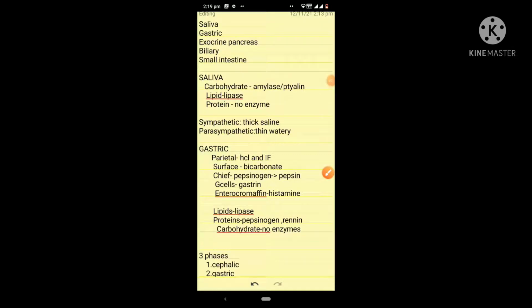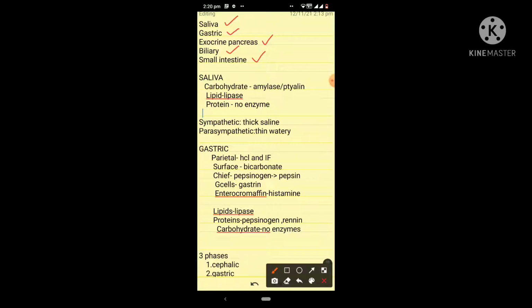So let's now discuss the GI secretions. GI secretions are secretions from the gastrointestinal tract and they have a role in the absorption of carbohydrate, protein and fat from the food. So what are these GI secretions? They are saliva, gastric secretions, exocrine pancreas secretion, biliary secretion and small intestine secretion.